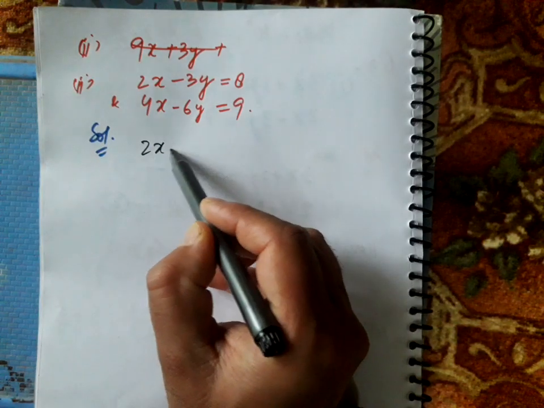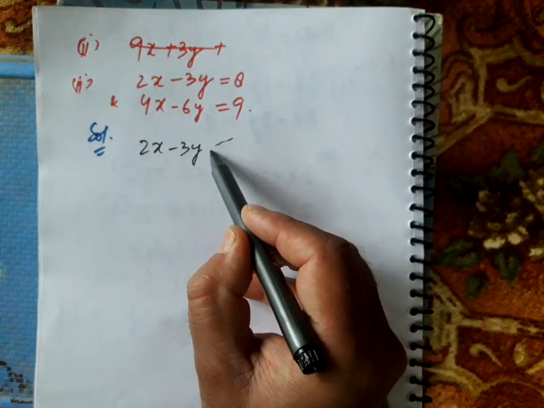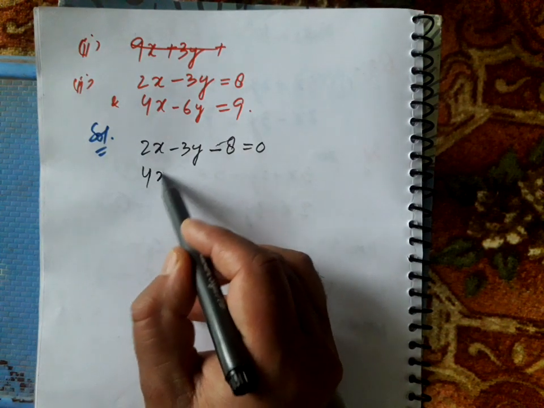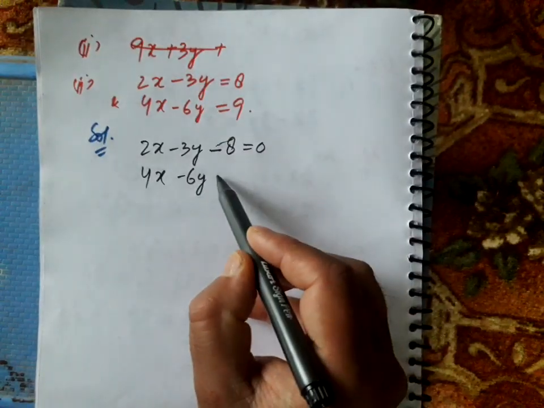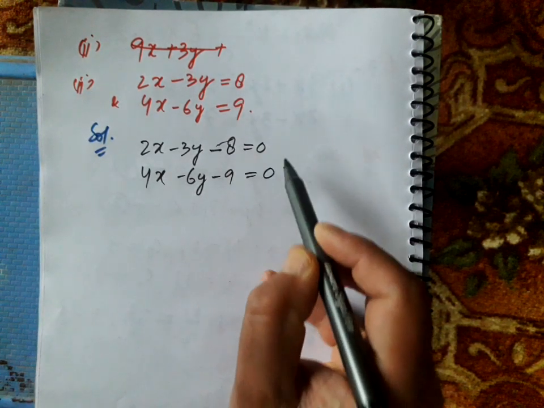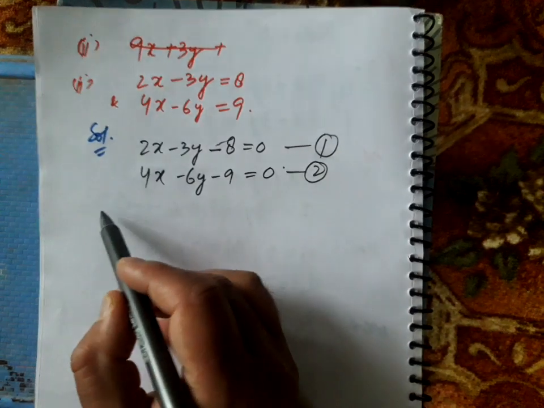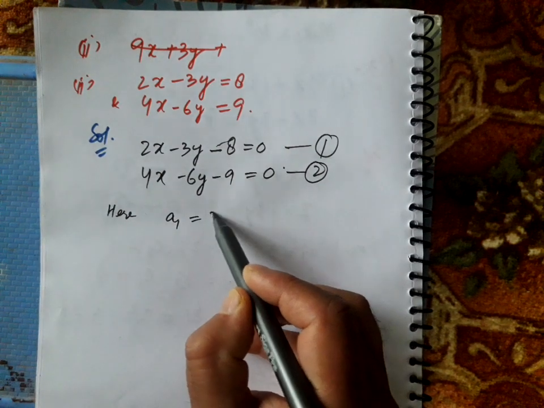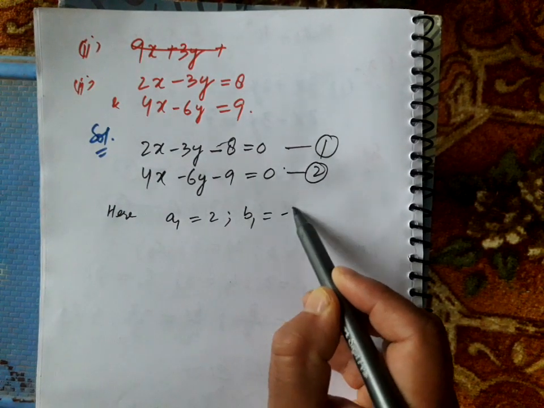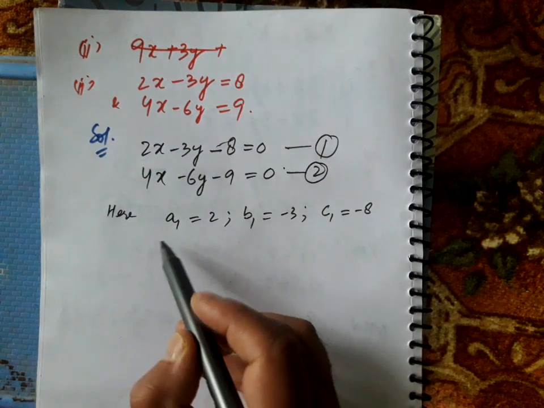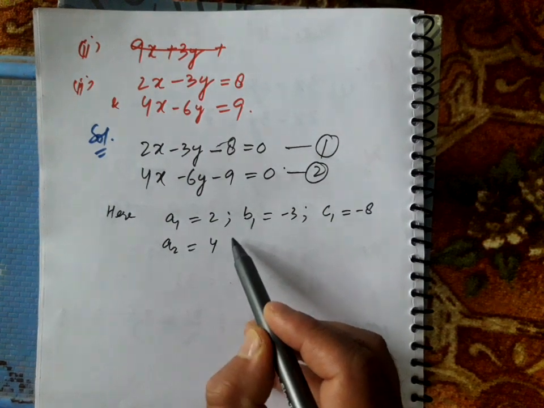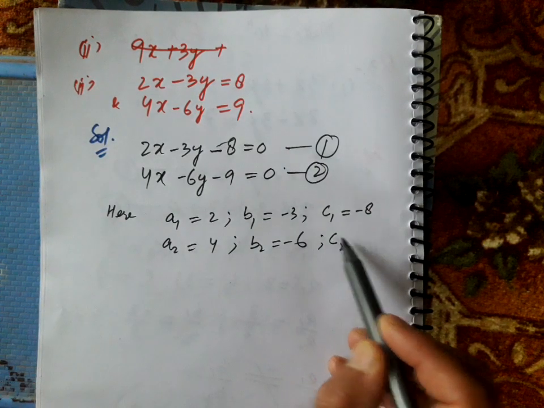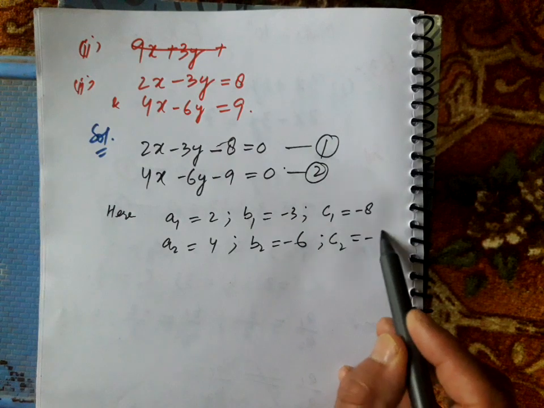So we have 2x minus 3y in a standard form. We can write it as minus 8 equal to 0, transposing it to the left side. Similarly, 4x minus 6y minus 9 is equal to 0. This will be called equation first, and then this is called equation second. Over here you see that a1 is 2, b1 is minus 3, and c1 is minus 8, a2 is 4, b2 is minus 6, the coefficient of y in equation second, and c2 is the constant term in equation second, that is minus 9.